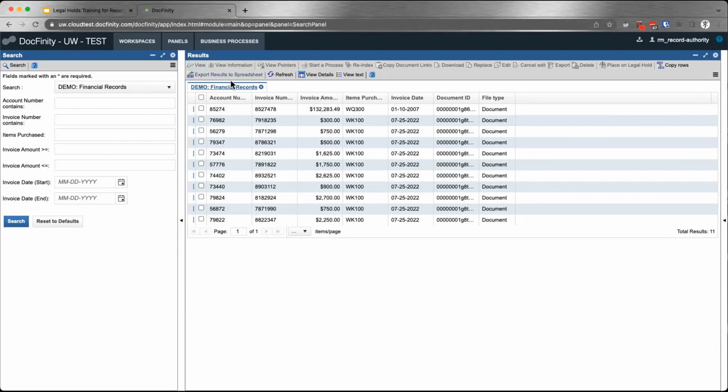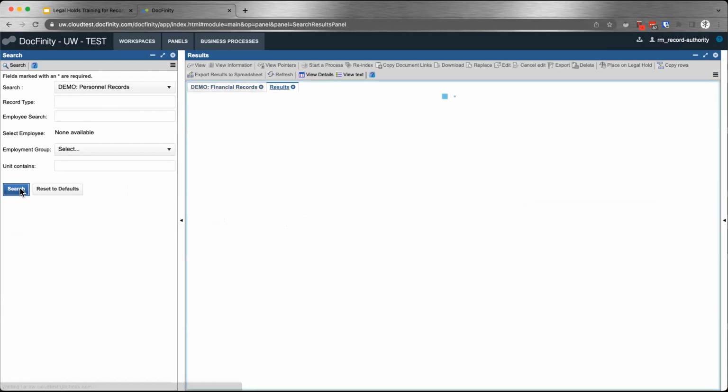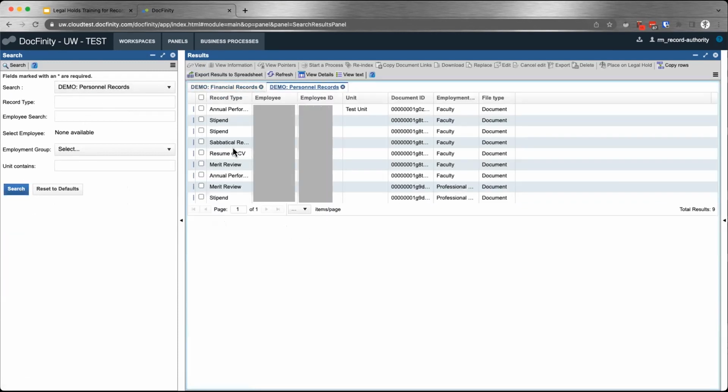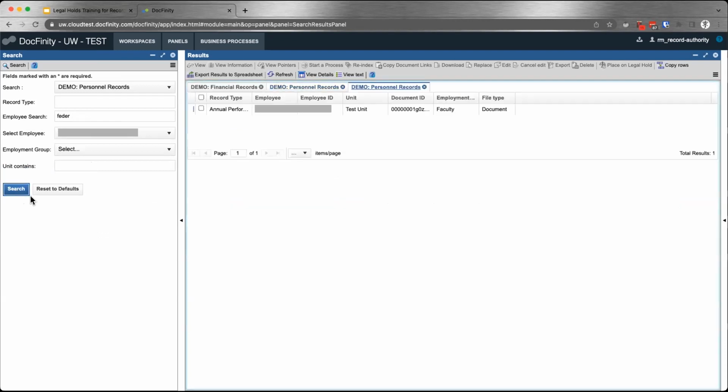So that's the demo for the financial records, but let's assume that for the same legal holds, you might also have personnel records. So I'm going to click on this other search and search there. And these are completely different types of records. They have completely different metadata, but they may still be placed on hold for the same legal case. And let's suppose that this is for a specific employee. You may use your regular search to filter them down.